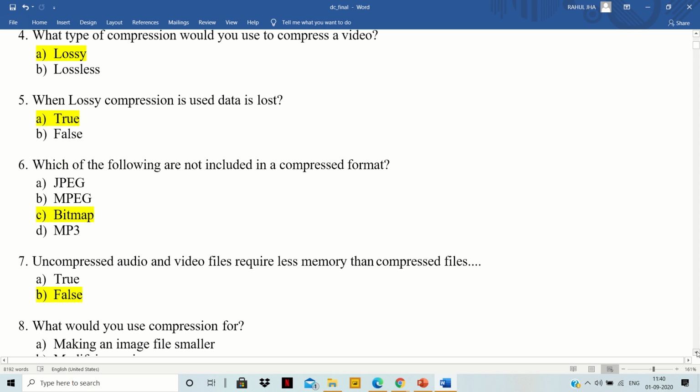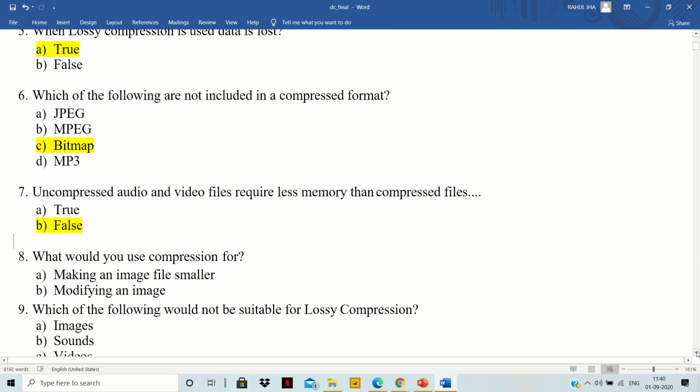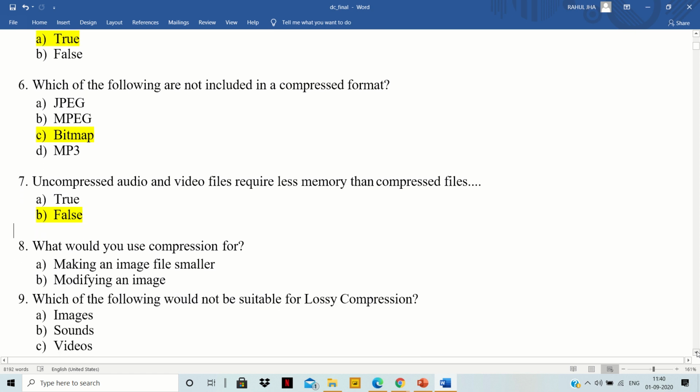Next question. What would you use compression for? Option A is making an image file smaller. Option B is modifying an image. Why do we use compression? Our main purpose is making an image file smaller in size. So the right answer will be A.